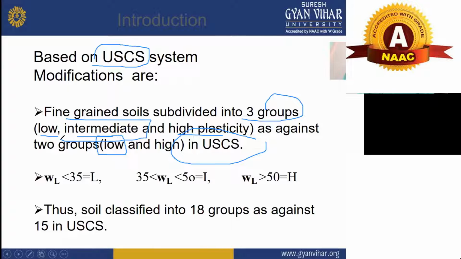That's why you can say this is the difference between the USCS system and the Indian standard. WL is less than 35 for low, between 35 and 50 for intermediate, and soil is classified into 18 groups as against 15 in the USCS. So basically in this slide you can see the differences between the USCS soil classification and the Indian classification system.